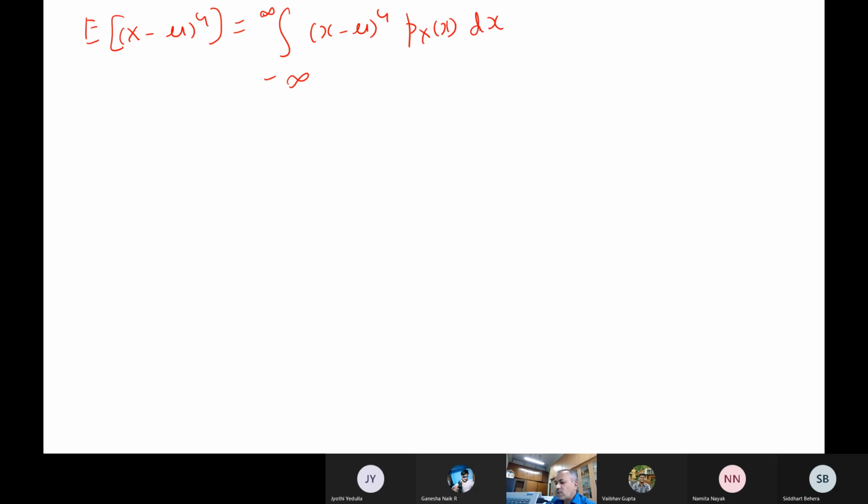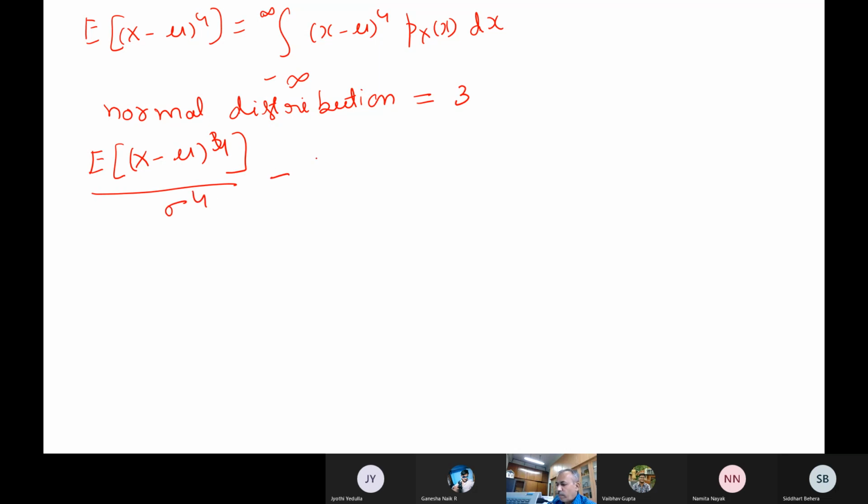And generally for normal distributions, what is the kurtosis value? Any of you remember? For normal distribution, what is the kurtosis value? So 3, it will be 3. Generally in practice, people describe kurtosis with respect to the normal distribution. Many software packages, when they say kurtosis, write it as the fourth moment divided by sigma to the power of 4, minus 3. So this is the definition of kurtosis.